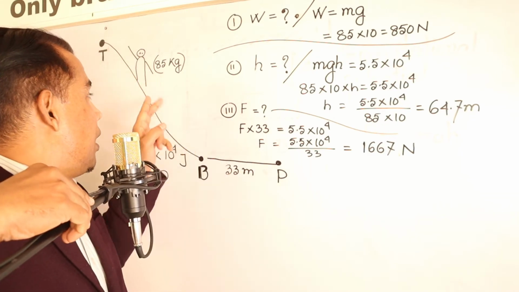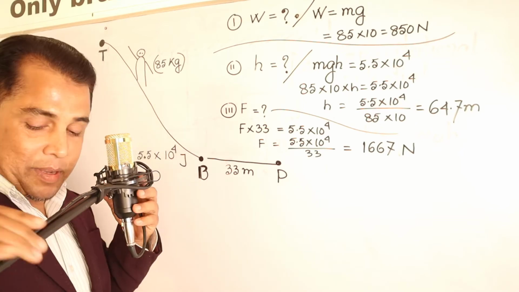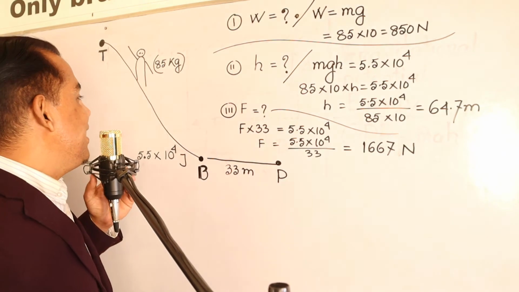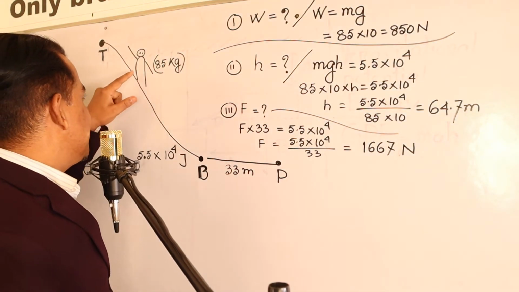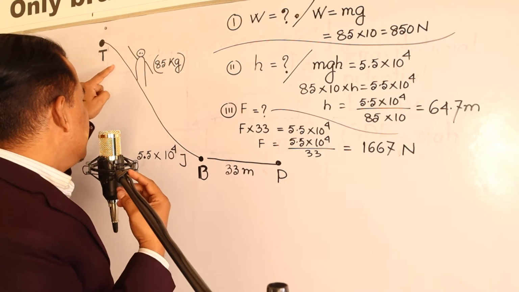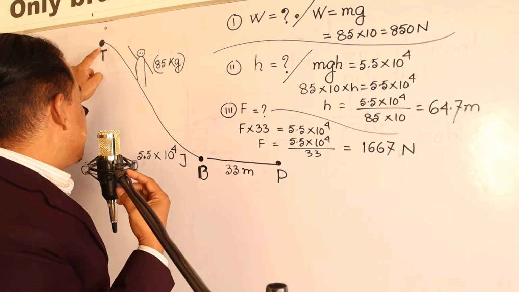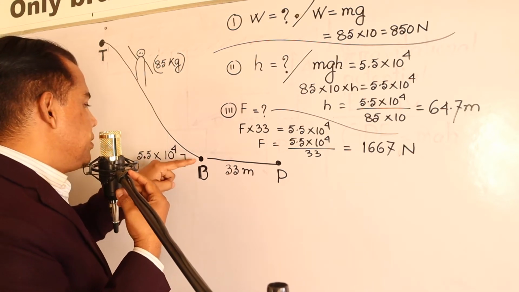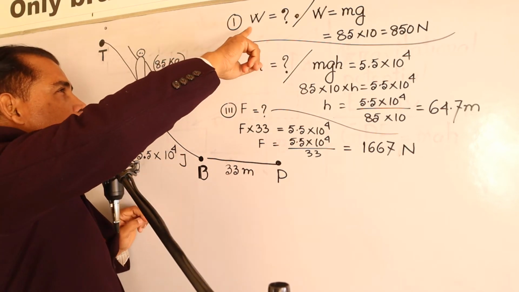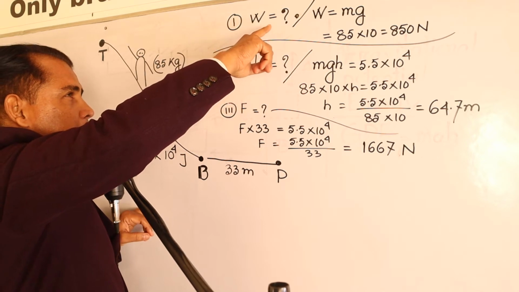For your understanding, this is a person. I have drawn the person, 85 kg. One person is skiing from this point to that point. So, first question: what is the weight of the person?